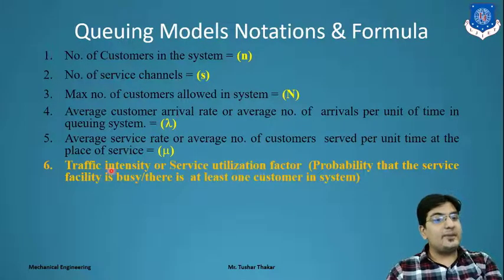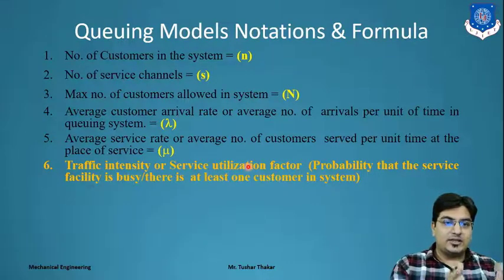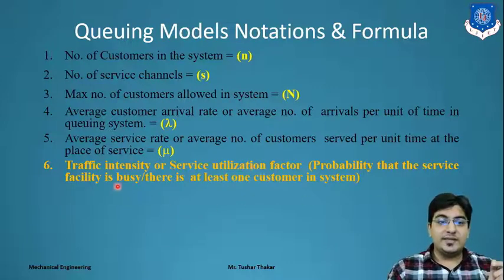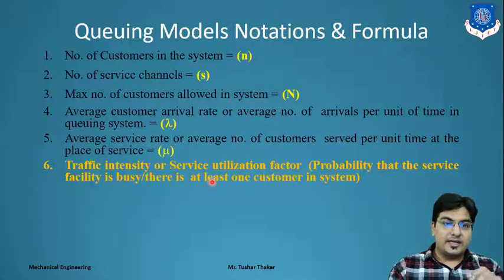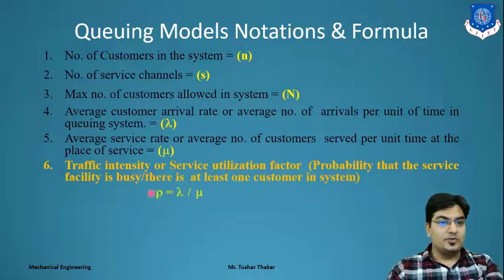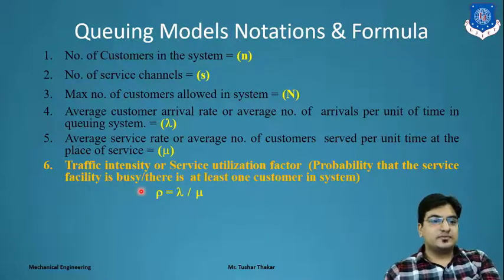Here the traffic intensity, or service utilization factor, means how many customers come. That is the probability that the service facility is busy, or that there is at least one customer in the system. So what is the traffic intensity? That is denoted as rho. So rho is equal to lambda by mu, means the average customer arrival rate divided by the average customer service rate. We can get the traffic intensity, right?